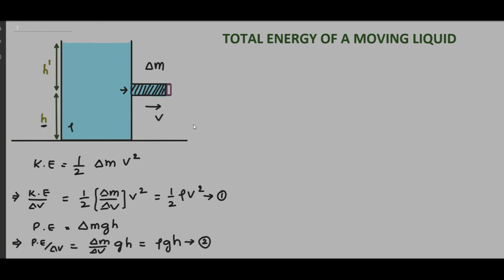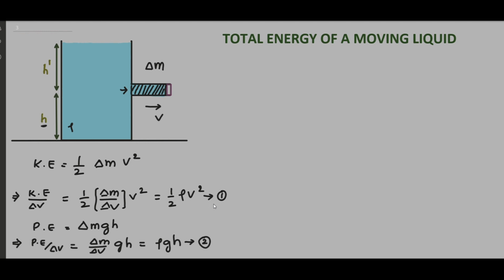For example, there is a nozzle, and there is a lid placed at the opening of this outlet. If the lid is loosely connected there, because of the pressure of the liquid, the lid will be pushed out and thrown at a certain distance. So this is work done by the liquid due to its pressure. This is the proof to say that liquids possess pressure energy, due to the pressure at a particular point.